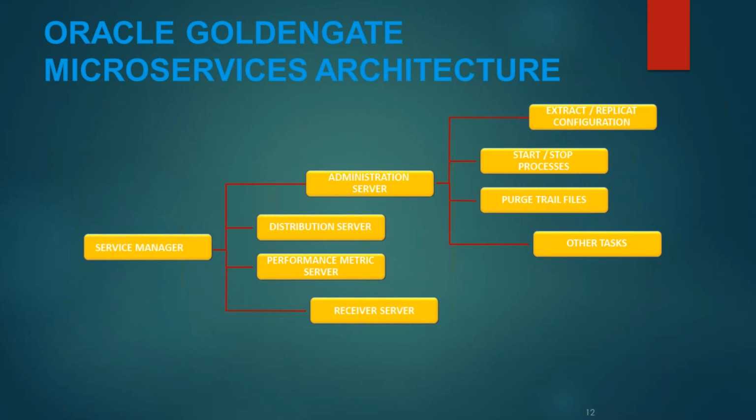Distribution server, as the name suggests, distributes the data. Performance metrics server is the new feature of Golden Gate which has been introduced from Golden Gate version 12.3 onward. It provides you the real-time performance metrics of Oracle Golden Gate. Then receiver server: the collector process of classic has been replaced by receiver server. So distribution server on the source sends the data over the TCP/IP network to the target, where receiver server receives it.